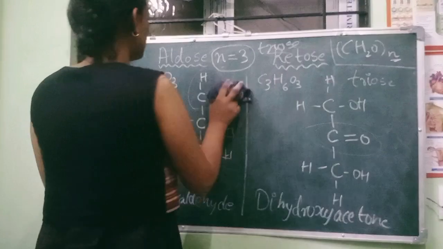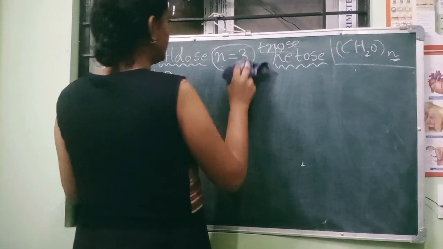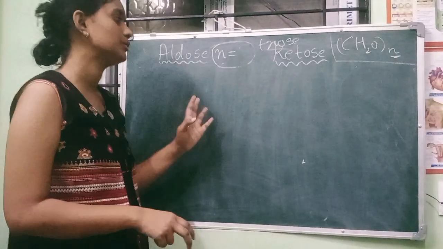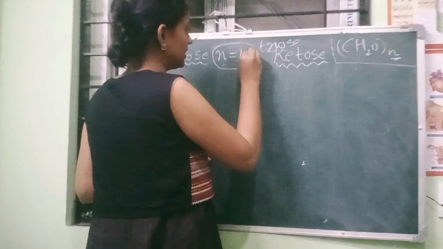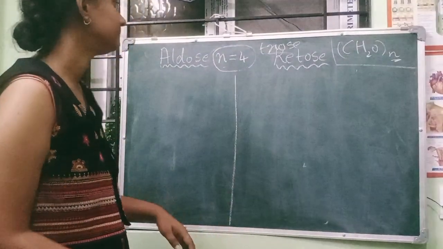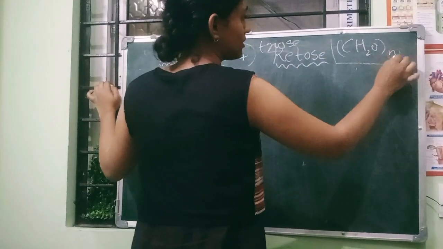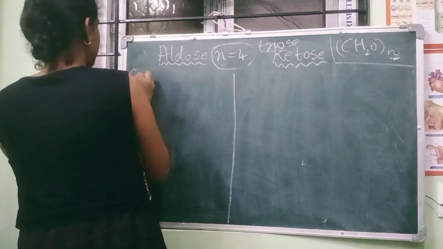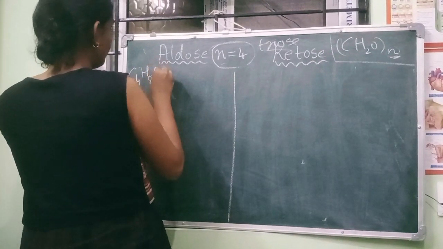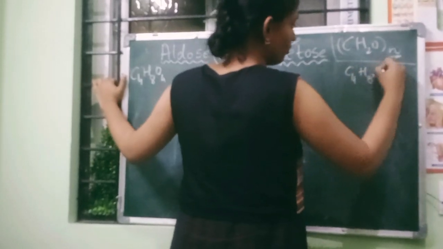Okay, so now we are going to study n equal to 4. n equal to 3 is done, now we have to go greater than 3. So if n is equal to 4, again both as aldose and ketones. What will be the structure? C is taken 4 times, so C4, H2 times 4 is 8, H8, and O4. Same here also, C4H8O4.